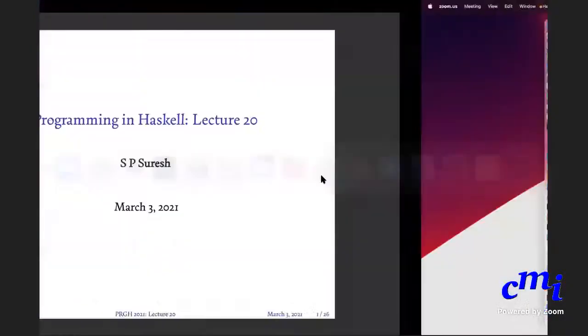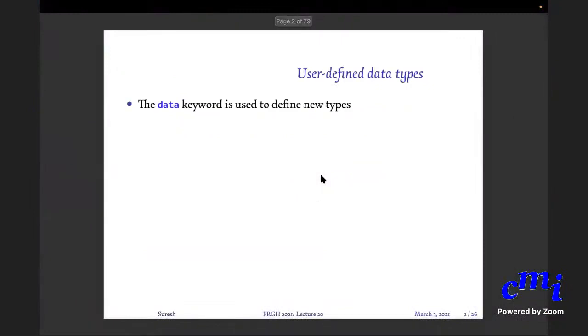Okay. So today we are going to look at a new topic. This is how to define your own data types. Till now you have seen a lot of data types: int, double, char, bool. What others? Can you name some other data types you have seen?